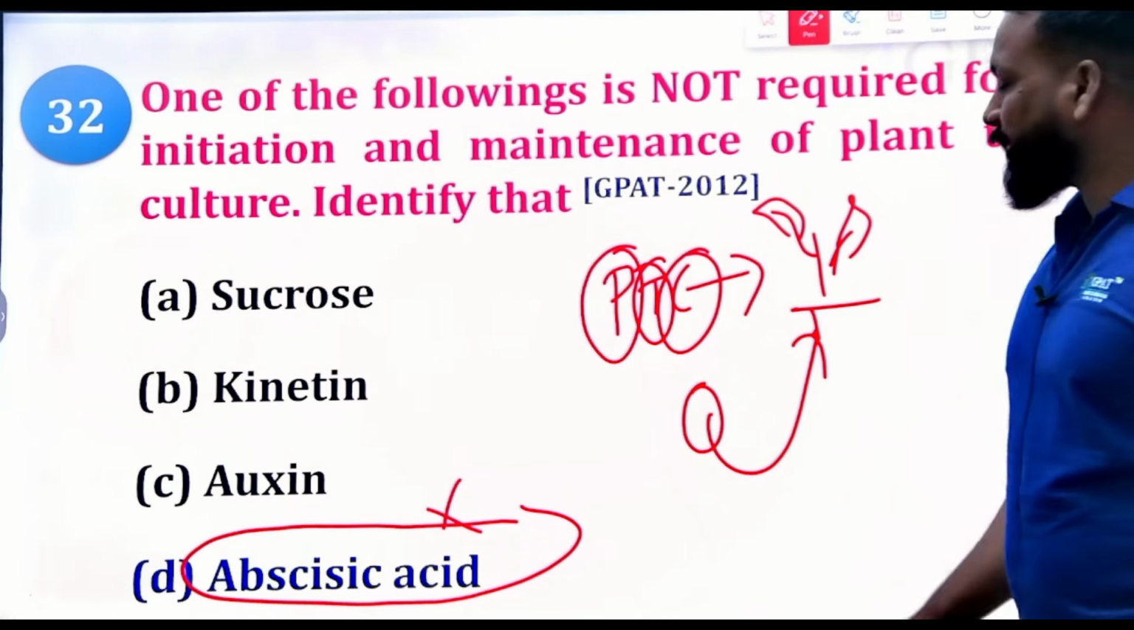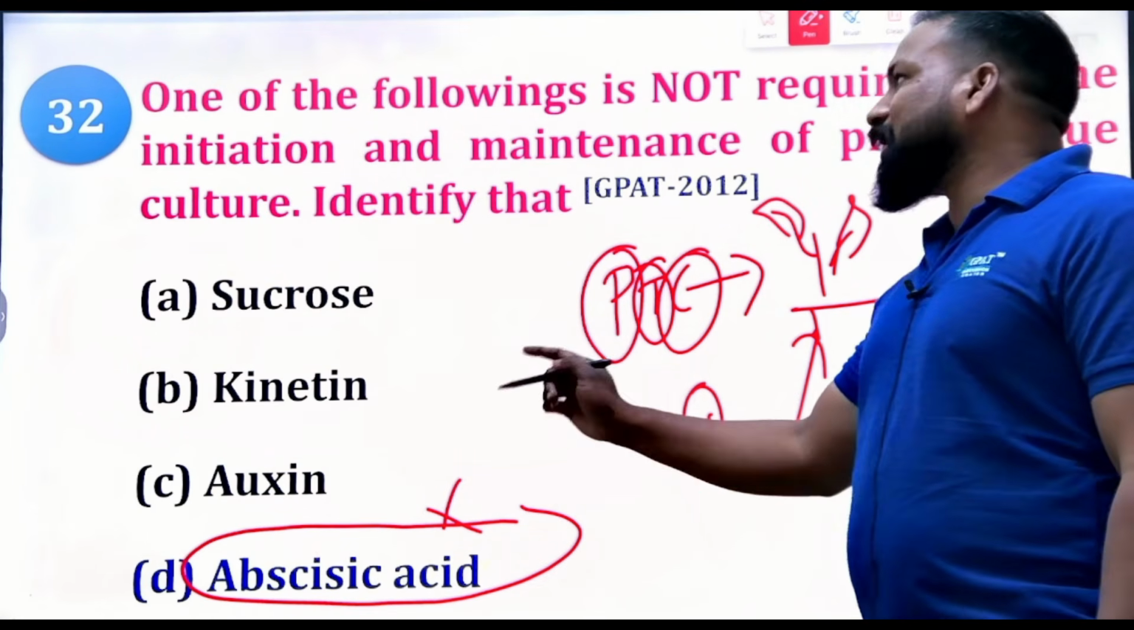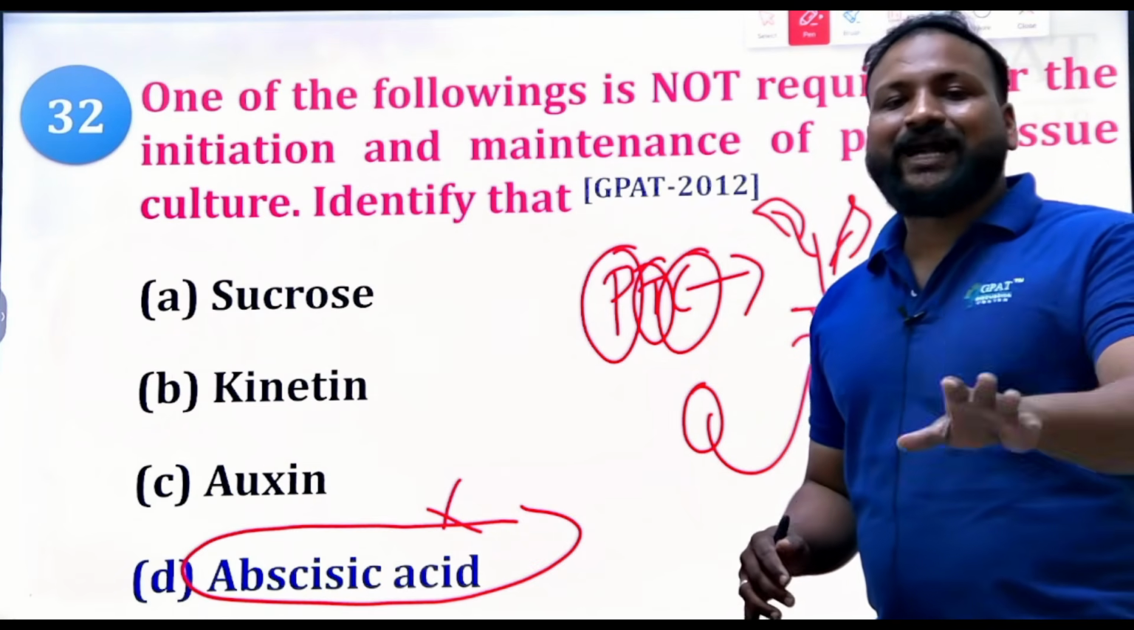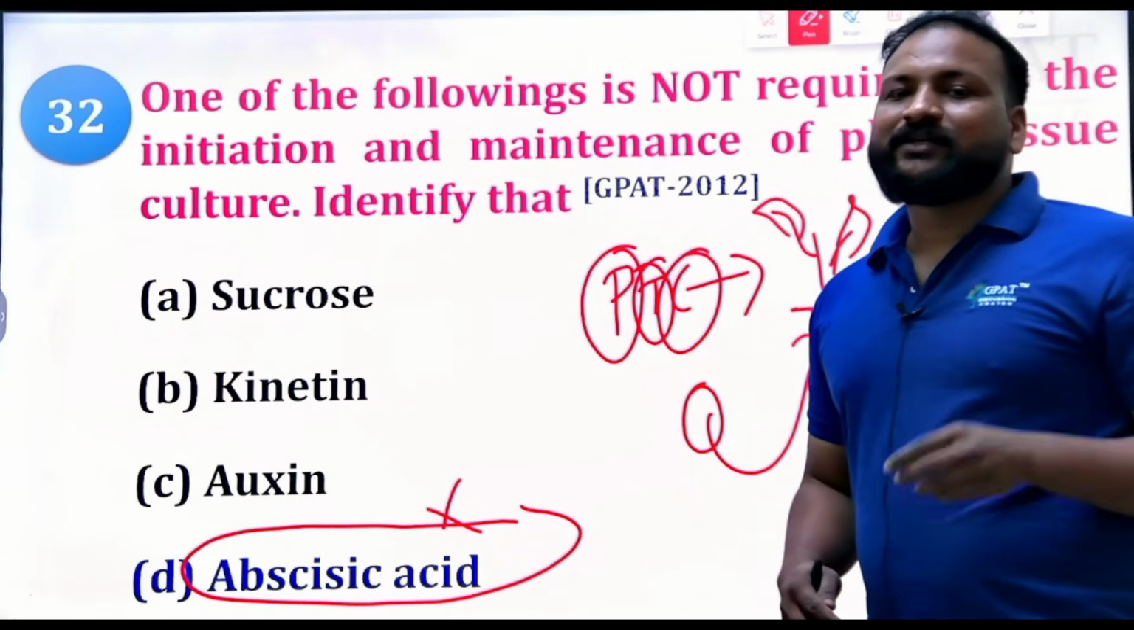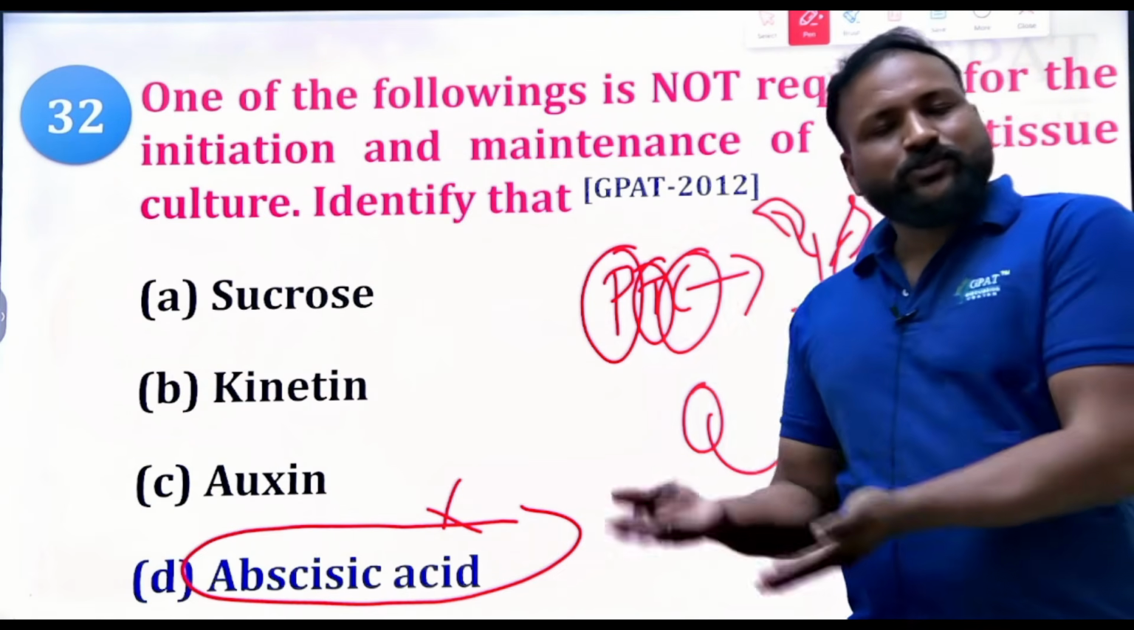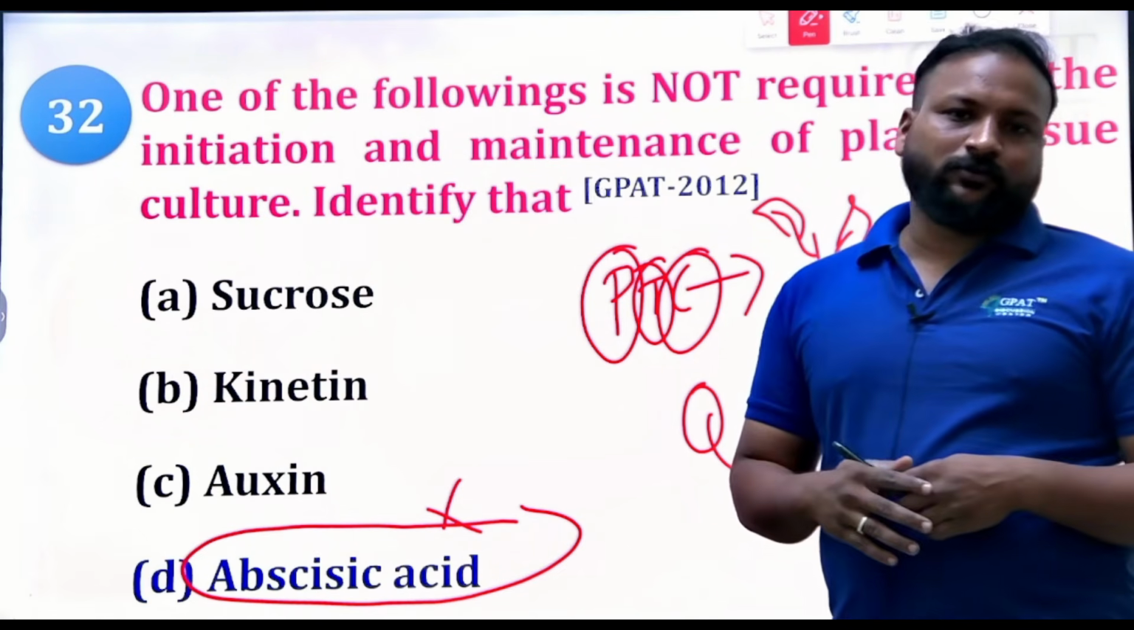Clear? Okay. So sucrose, kinetin, and auxin are important, whereas abscisic acid is not at all important. Why? Because it is a plant growth inhibitor. If you use a plant growth inhibitor in the plant tissue culture media, it inhibits growth, and thereby no tissues or seedlings are going to grow.